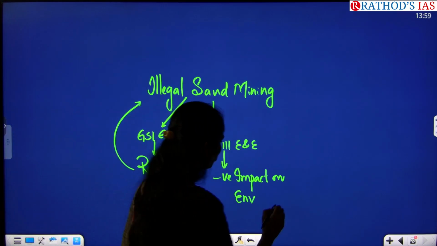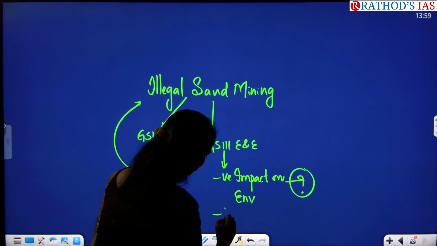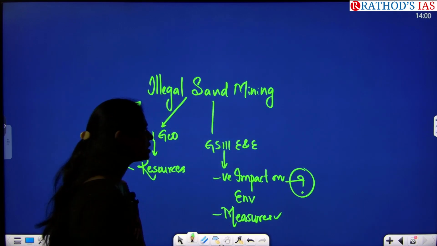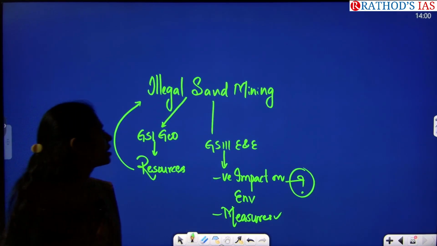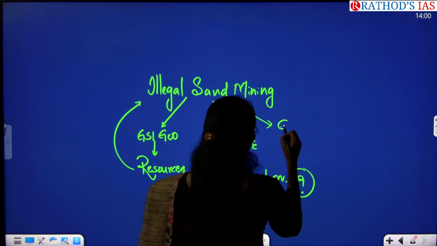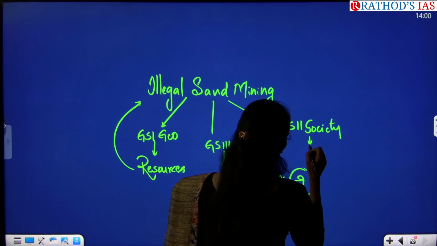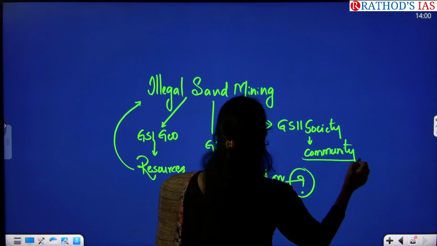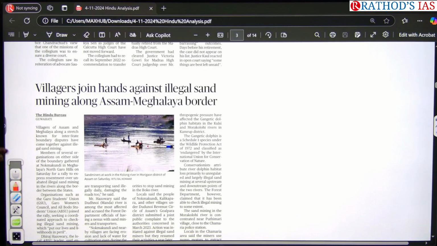So you have to see what impact we can see. And next, from this area, you have to see what measures can be taken to control this illegal sand mining and to protect our environment and ecology. And the next important thing here is GS Paper 2 under society. How can the community be helpful to tackle this kind of illegal activity? Because if you see the title of this article, it is saying that villagers are joining hands against this illegal sand mining.